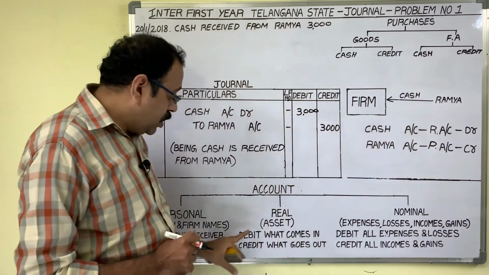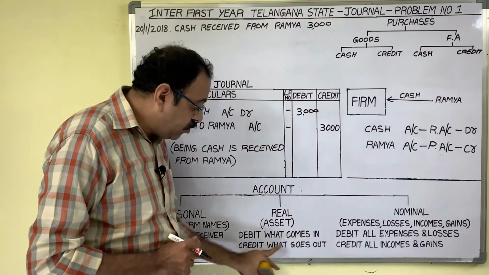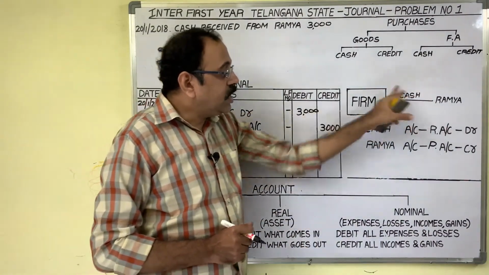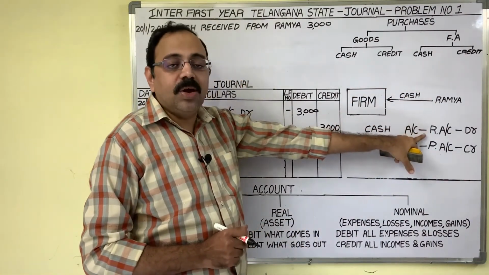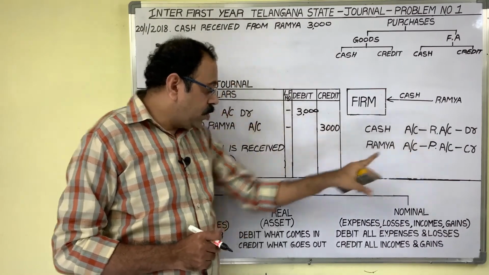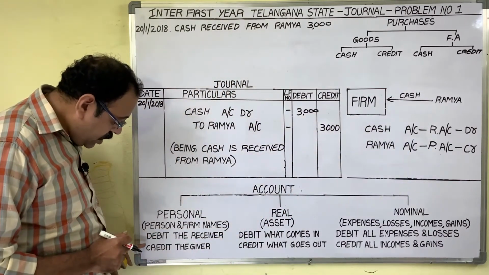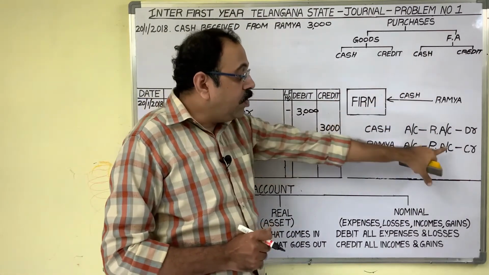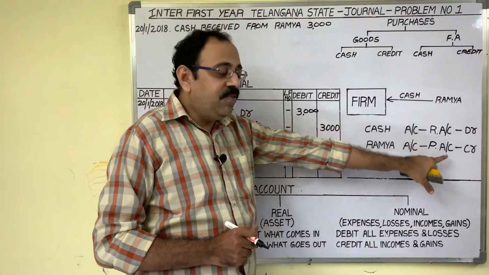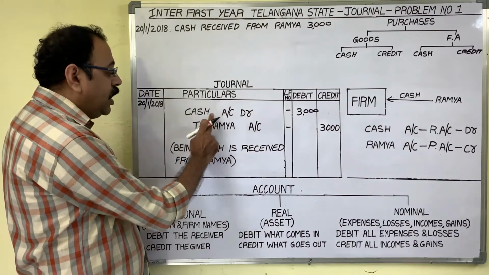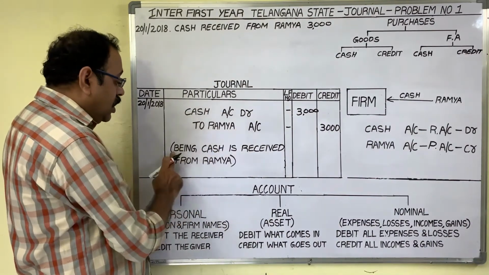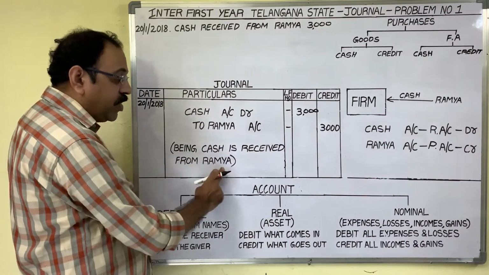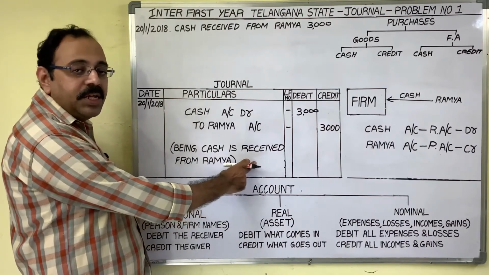Real account rule: debit what comes in, credit what goes out. Cash is coming, so debit cash account. Personal account rule: debit the receiver, credit the giver. Here Ramya is a giver, therefore credit her. Final entry is cash account debtor to Ramya account, being cash is received from Ramya is the narration.